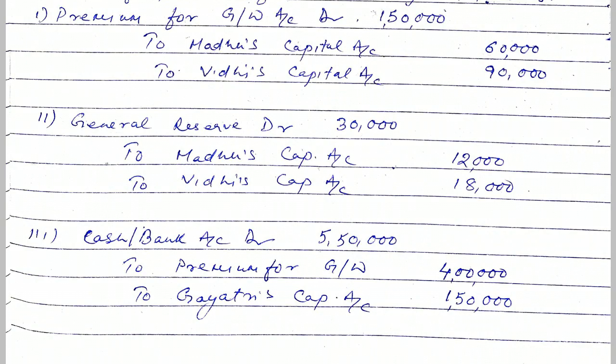Now cash brought is 5,50,000. The entry will be: cash or bank account debited 5,50,000, to premium for goodwill, it is 4 lakh. So there is a small mistake. Premium for goodwill will be 1,50,000, to Gayatri's capital, it will be 4 lakh.